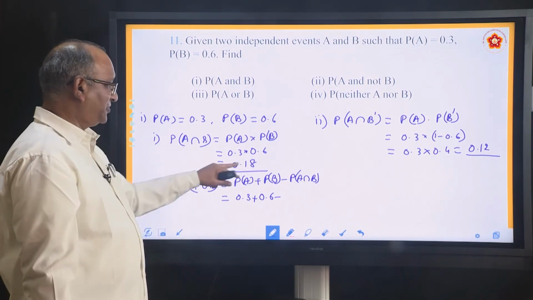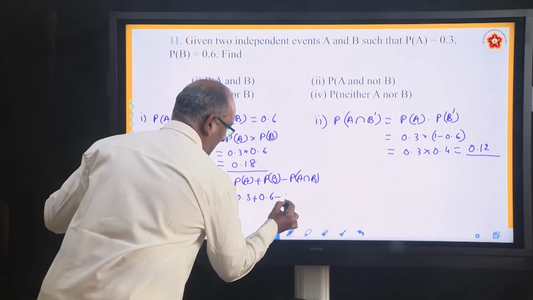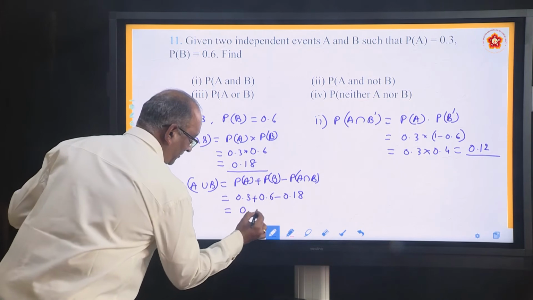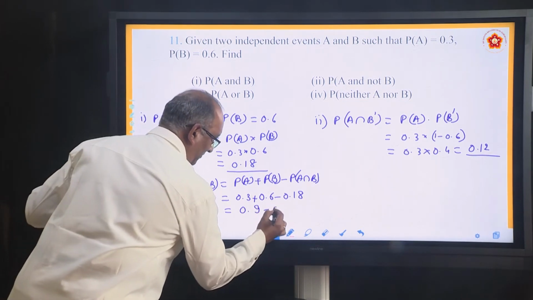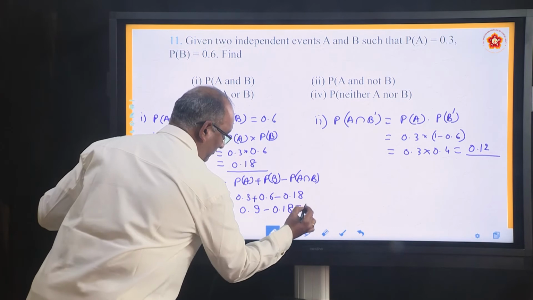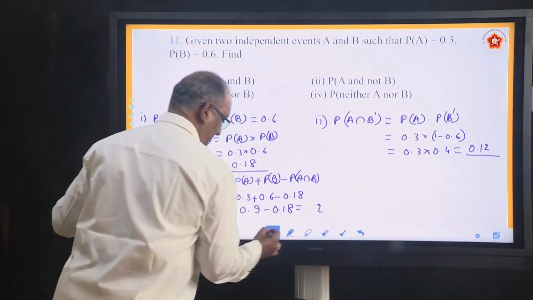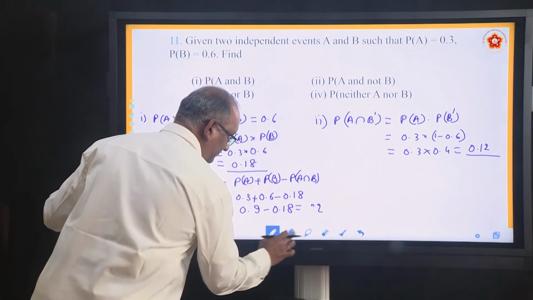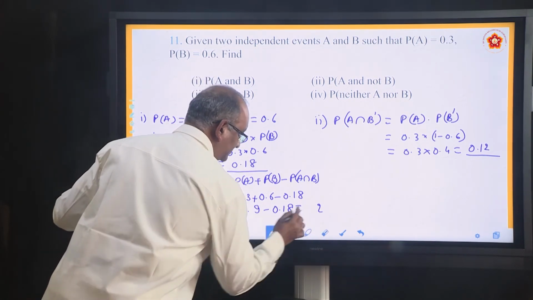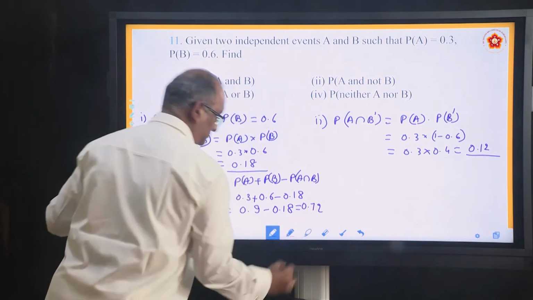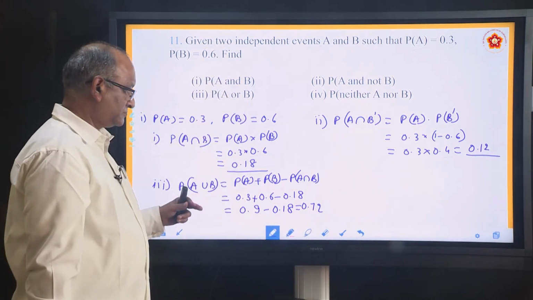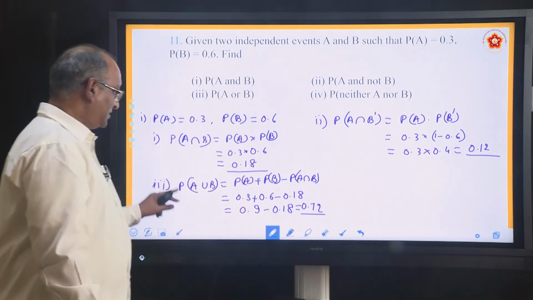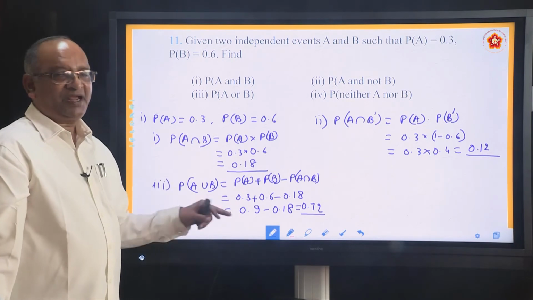We already found out 0.18, substitute that. 6 plus 3, 9, 0.9 minus 0.18 equal to 0.72. So that is the answer. This is the probability of A union B.